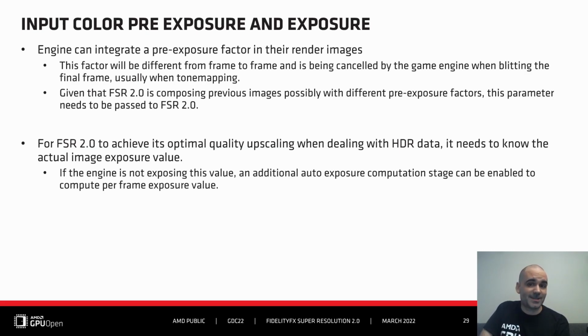The exposure value itself now, this one is a per frame input too, and FSR2 uses that value to correctly align images to some common middle gray value. And this internally helps FSR2 to uniformly process images with different exposures. If the engine is not providing this input, an optional auto exposure stage can be enabled. And either this explicit value or the auto exposure stage needs to be enabled for FSR2 to achieve its optimal quality.